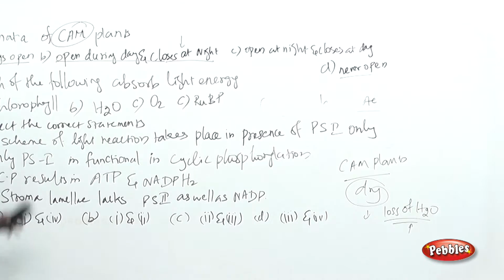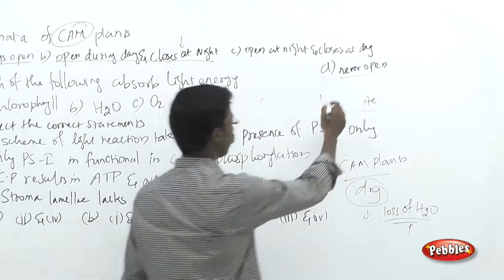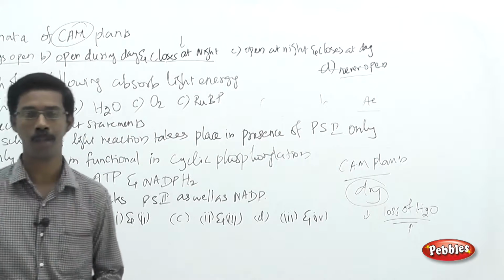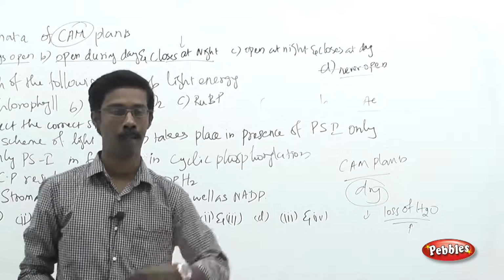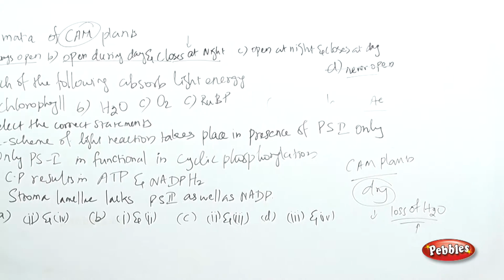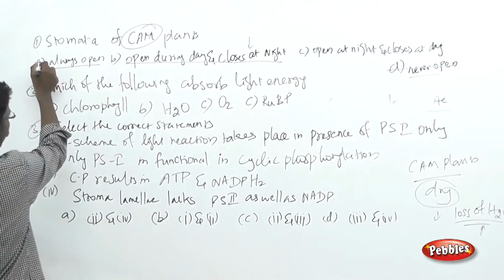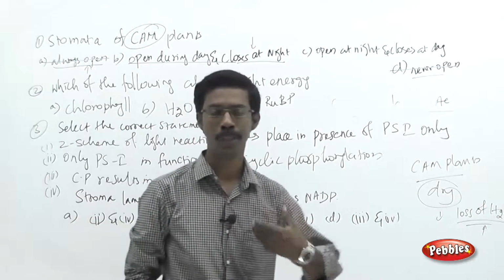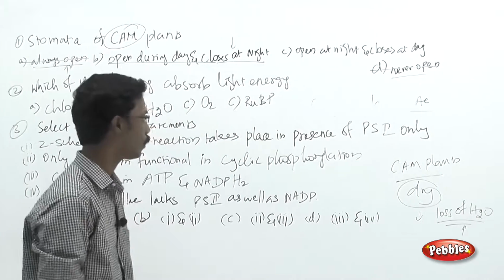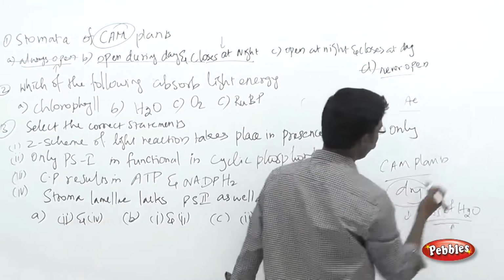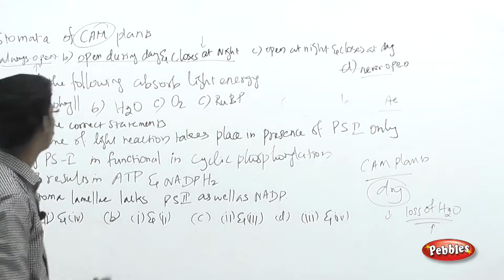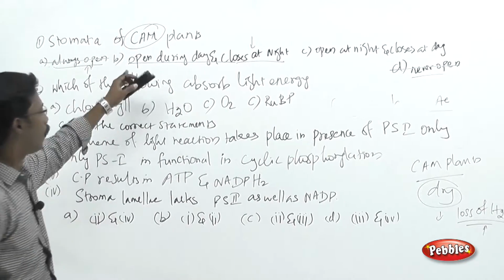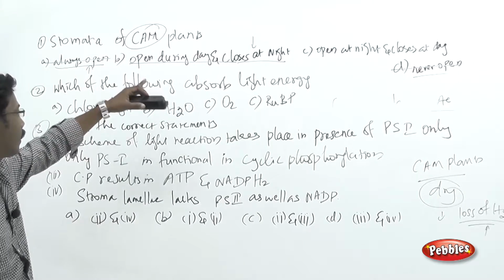Now see the choices. Never open is a completely wrong answer. They have to open at some time, only then can they do carbon dioxide assimilation. Always open should also be wrong, because if they are always open, they lose an excess amount of water and cannot absorb carbon dioxide. So both A and D are wrong choices. Now you have to choose between B and C.